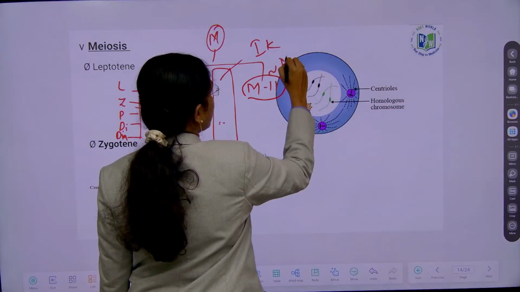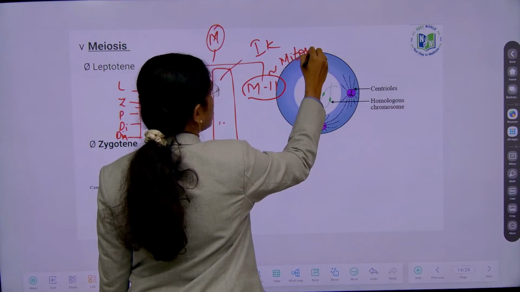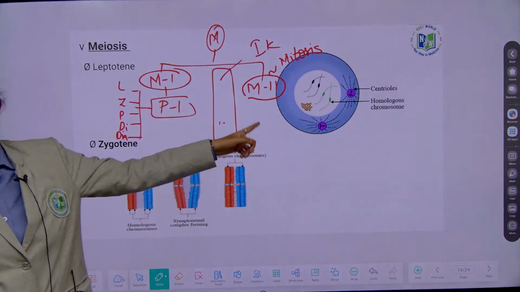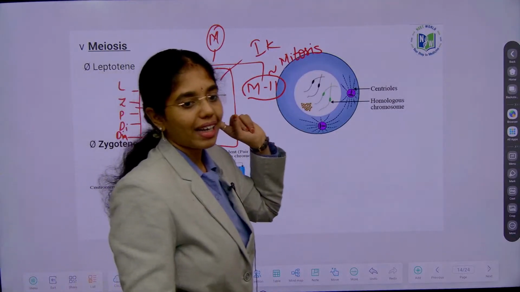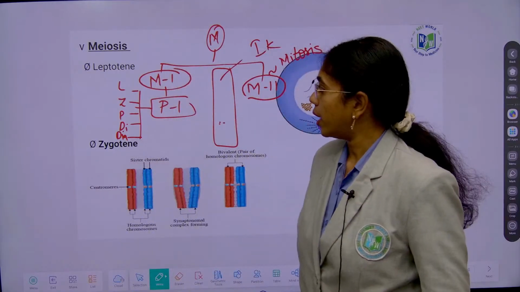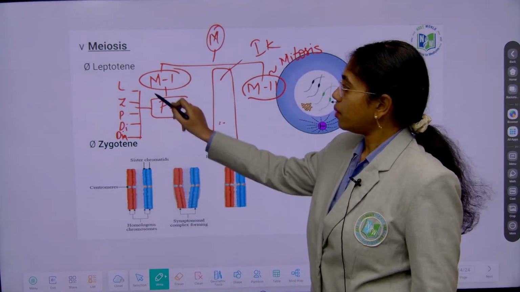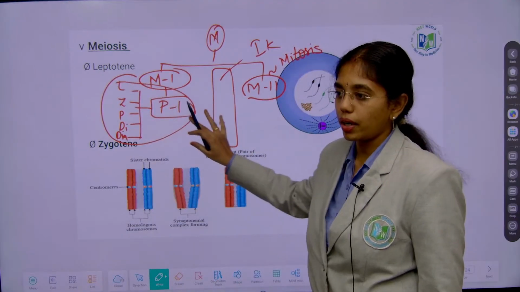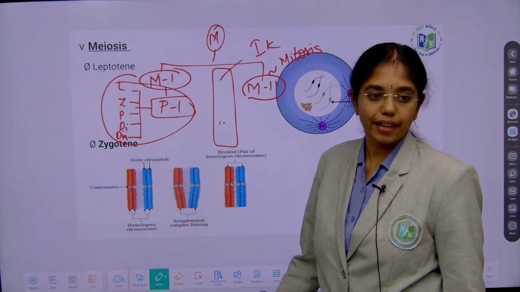Meiosis 2 is the same as what? Mitosis. But there is only one difference. This operates in germ cells, that operates in somatic cells, right? So mostly the questions are asked from what? Prophase 1, and it is important actually, the hotspot of cell division.